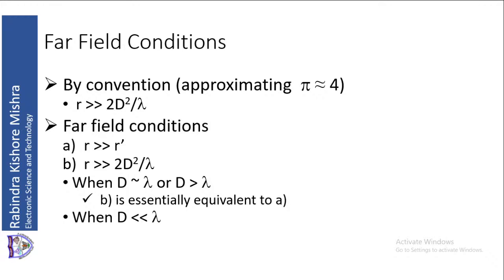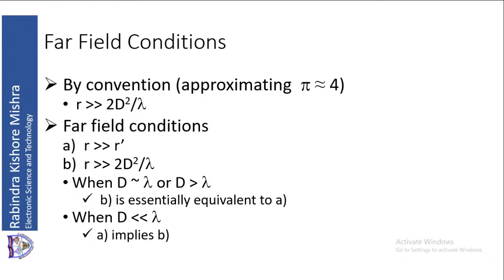But when d is much smaller than lambda, then a implies b. So from b you will get a only when d is of the order of lambda or greater than lambda. When d is much smaller than lambda, then a automatically implies b. So these are the far field conditions.